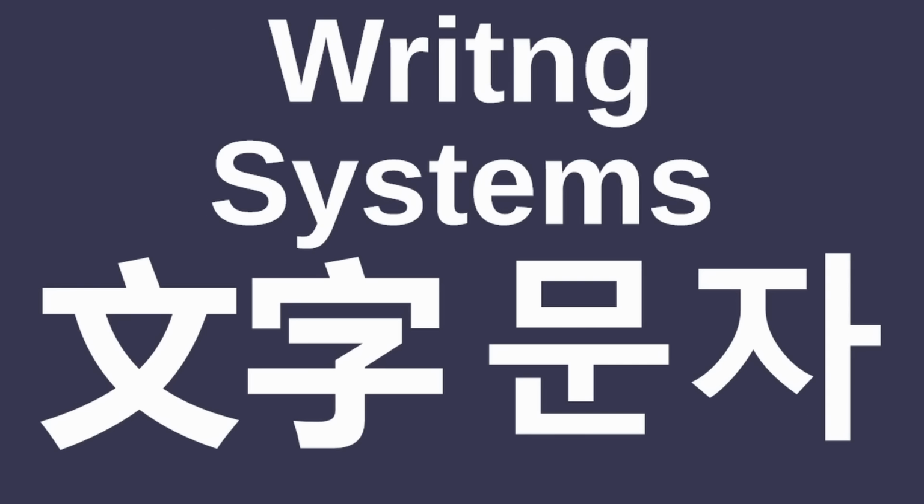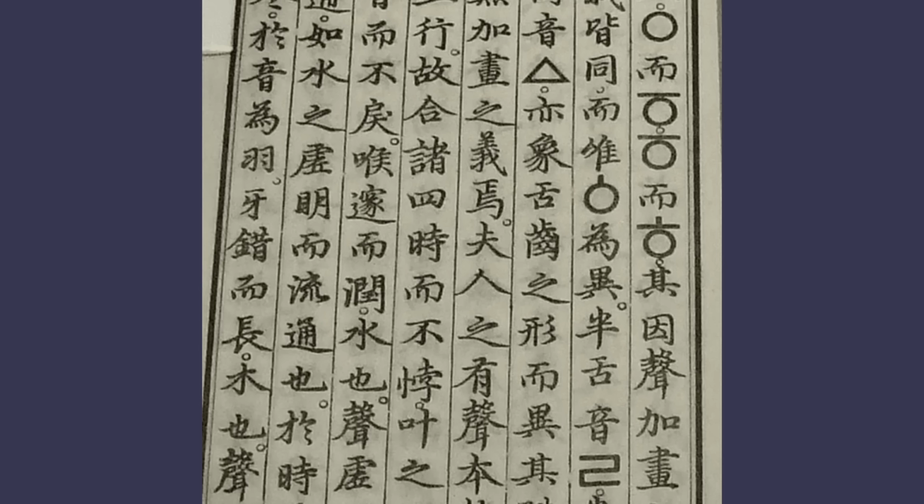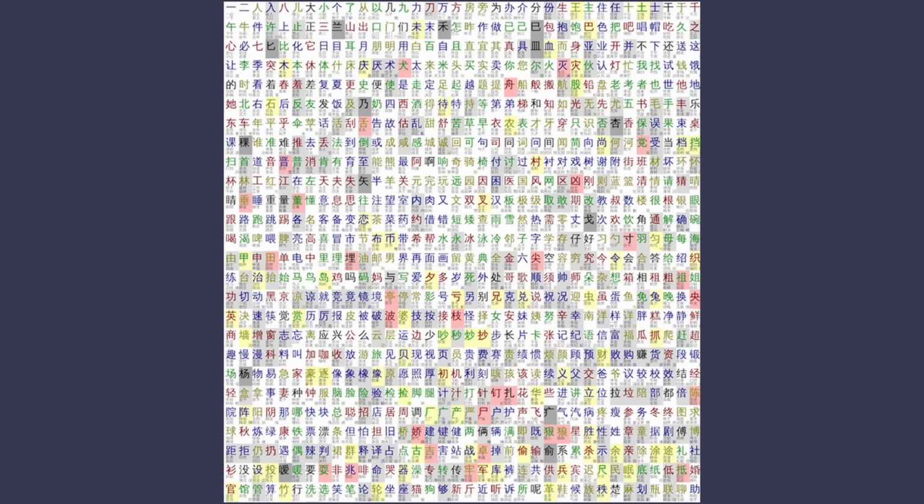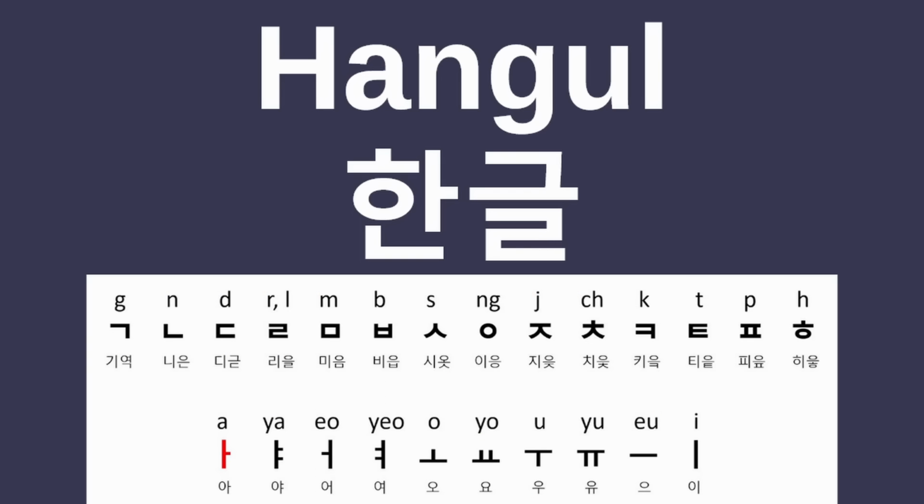By far the area where Mandarin and Korean differ most is in their writing systems. Korean used to be written with Chinese characters, as Mandarin is today, but in the 1400s Hangul was created, and while neglected by the Korean elites for centuries, it eventually became the predominant writing system throughout the Korean peninsula.